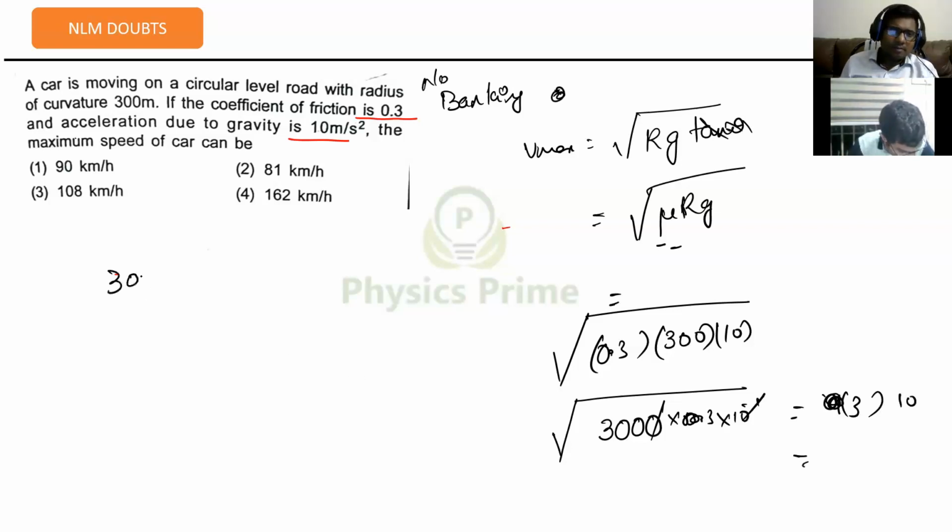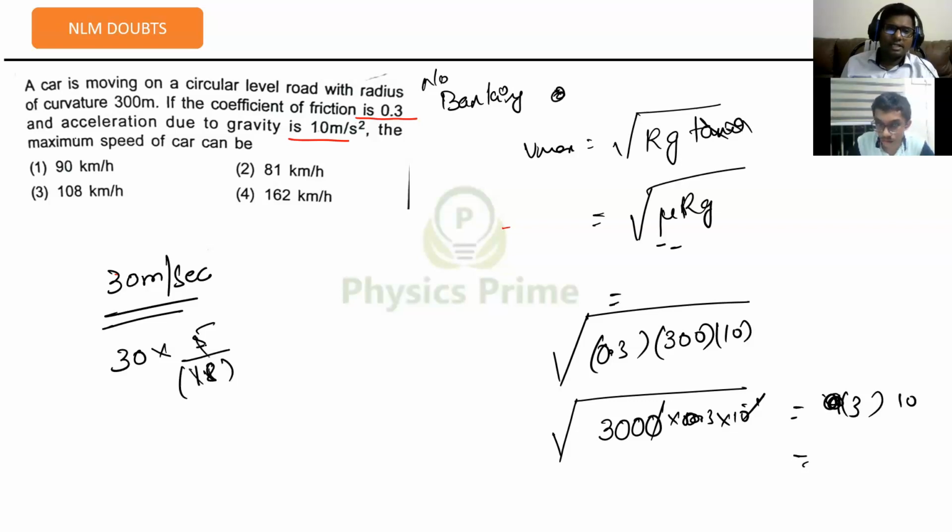30 meter per second into 18 by 5, in kilometer per hour. It's 5 by 18 for kilometer per hour to meter per second, so the reverse is 18 by 5. 5 6s are 30, 6 18s are 108. So 108 kilometer per hour.